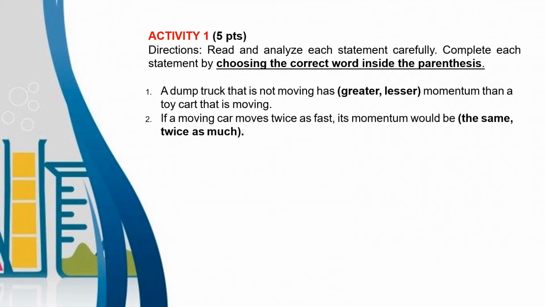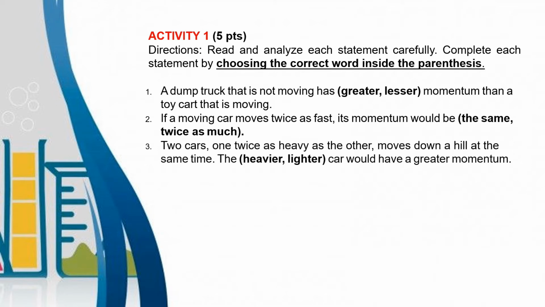Number 2, if a moving car moves twice as fast, its momentum would be the same or twice as much. Number 3, two cars, one twice as heavy as the other, move down a hill at the same time. The heavier or the lighter car would have greater momentum. So which of the cars would have a greater momentum? Is it the heavier one or the lighter one?